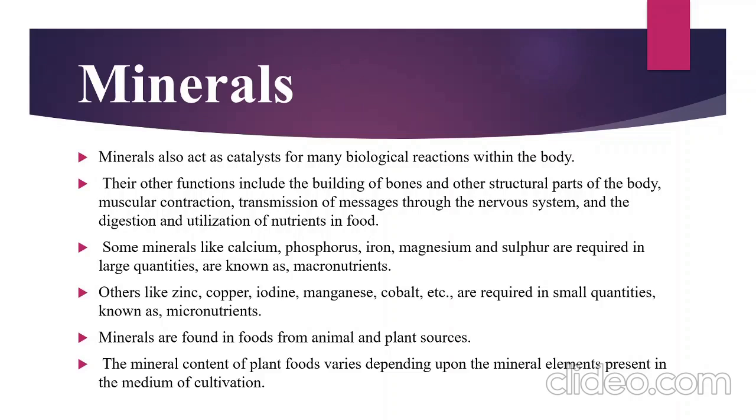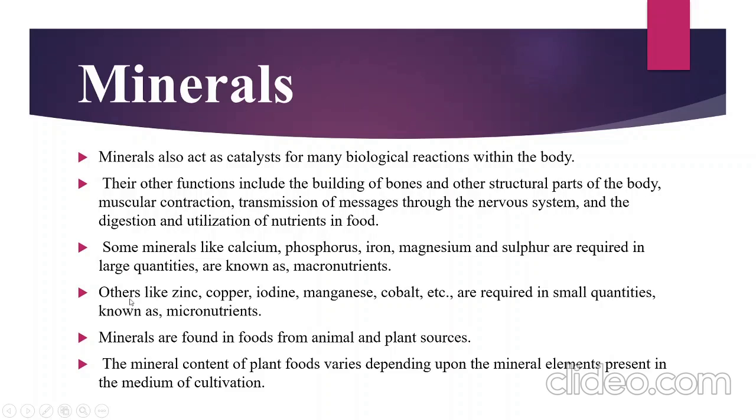Some minerals like calcium, phosphorus, iron, magnesium, and sulfur are required in large quantities by the body. These are the minerals required in large quantity, which is why they are known as macronutrients.